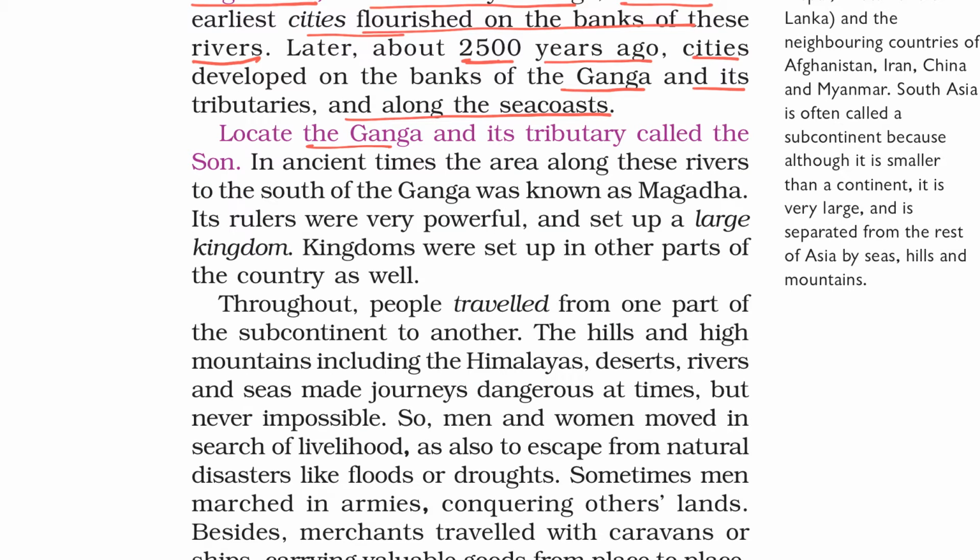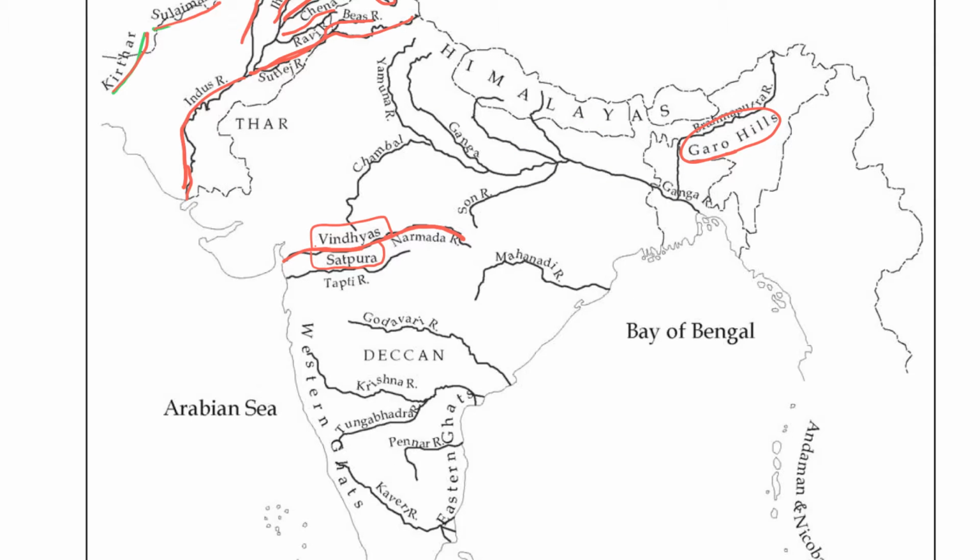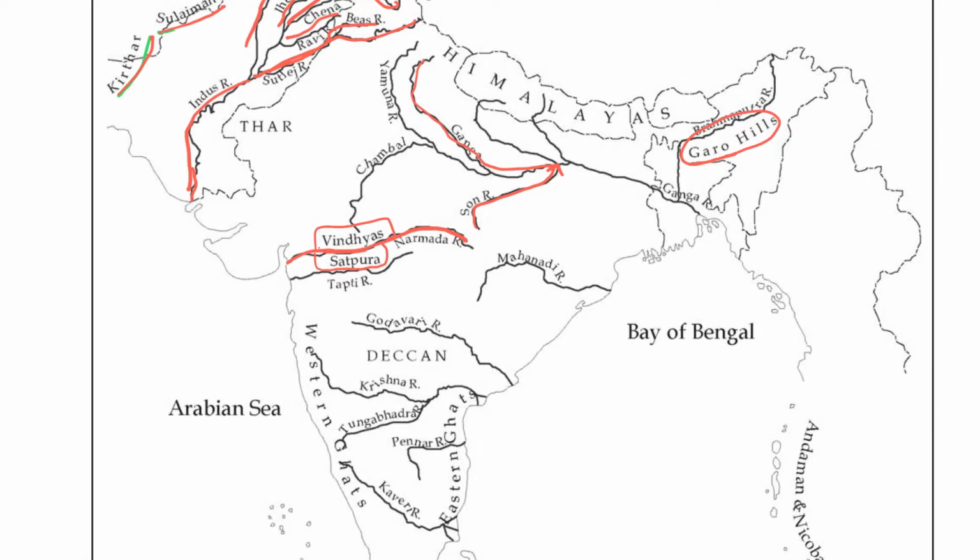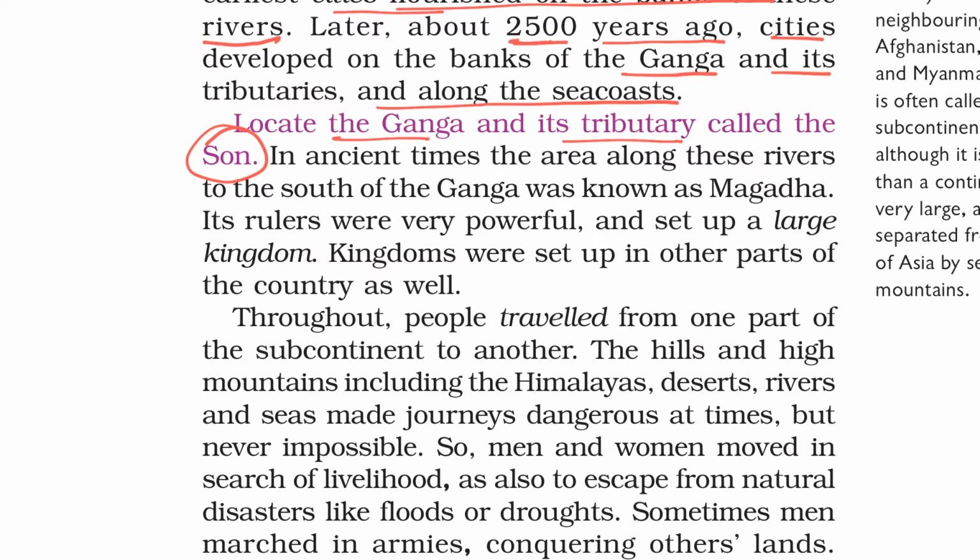Locate the Ganga and its tributary called the Son. Here we can see the Ganga river and its tributary, the Son river, coming from the south and connecting to the Ganga river. In ancient times, the area along these rivers to the south of the Ganga was known as Magadha. Its rulers were very powerful and set up a large kingdom. Kingdoms were set up in other parts of the country as well.